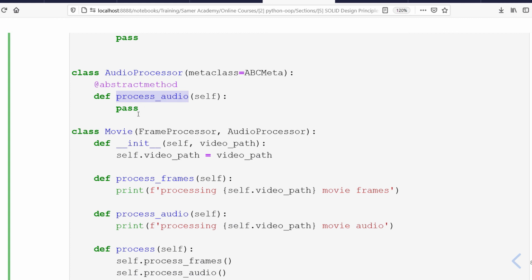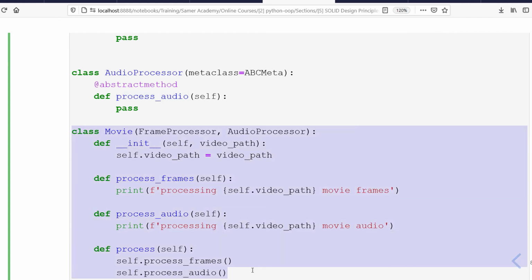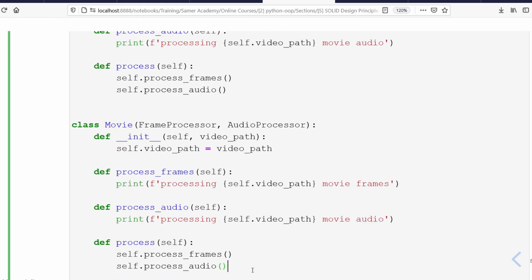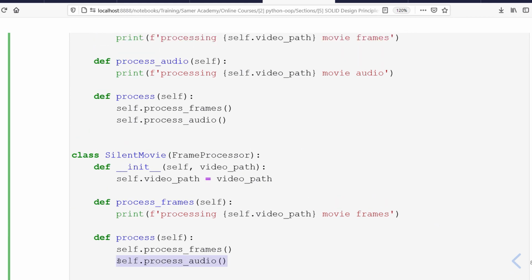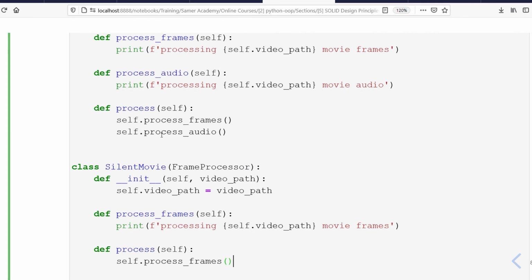Now, how to define the second class, which is silent movie? It's quite simple. All I have to do is the following. I'll say silent movie, but because we know that there is no audio, there is no need to inherit this interface at all. And I have to remove this from here, and I have to remove this from here. So, by having multiple interfaces, I'm able to inherit only the interfaces that my class needs, which in this case means I'm not enforcing this class to redefine any method that it doesn't need. And using this way, we satisfy the ISP principle.